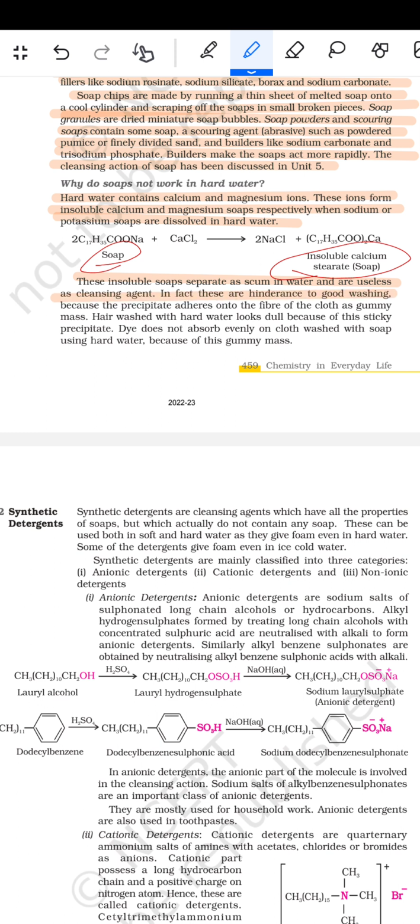In fact, these are a hindrance to good washing because the precipitate adheres onto the fibre of the cloth as a gummy mass. Hair bathed with hard water looks dull because of the sticky precipitate. Dye does not absorb evenly on the cloth washed with soap using hard water because of this gummy mass.